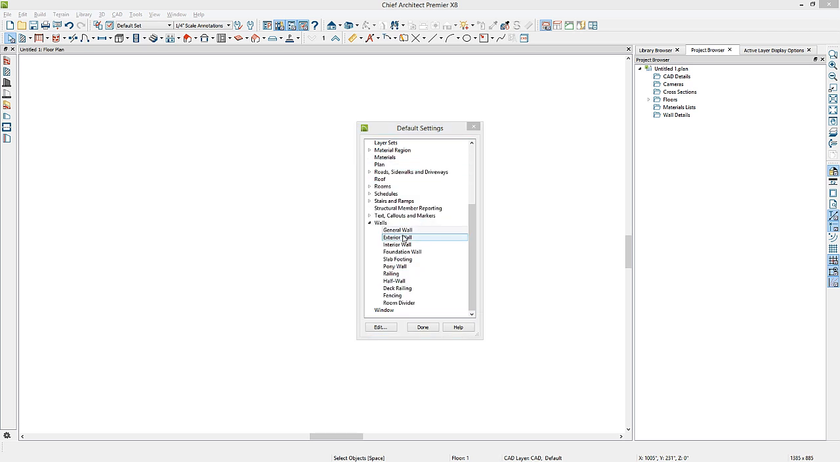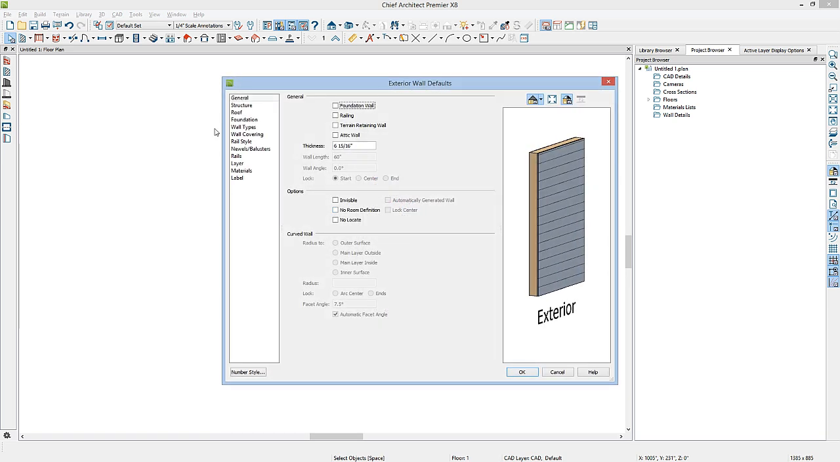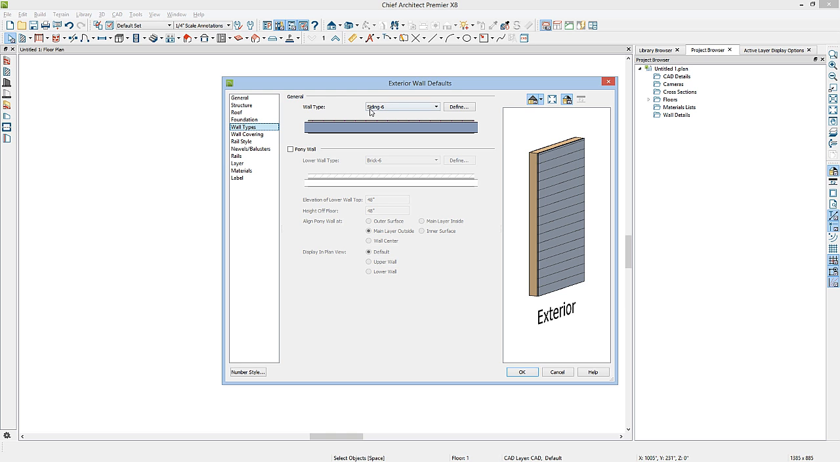Now we'll take a look at wall types and wall defaults. We'll go to the exterior wall. The exterior wall is the wall type that will be used when you use the exterior wall tool. For the exterior wall type, we'll go down here to Wall Types. Right now it's using the Siding 6 wall.